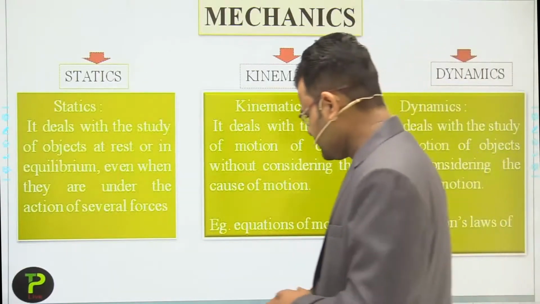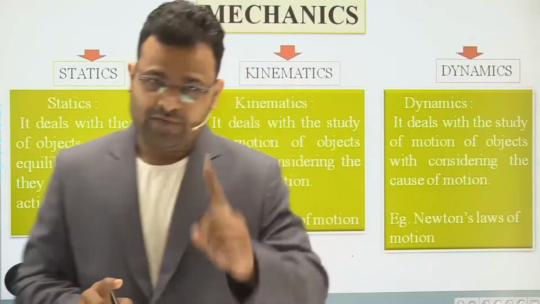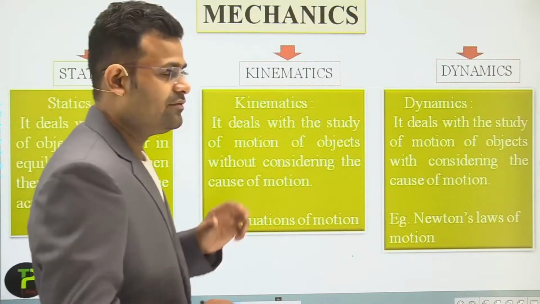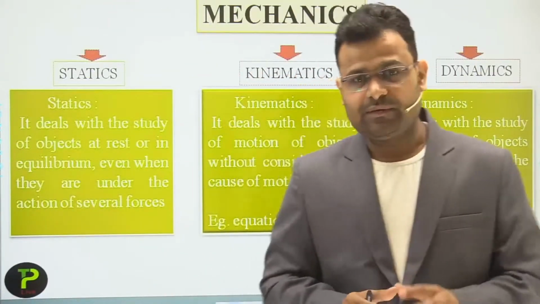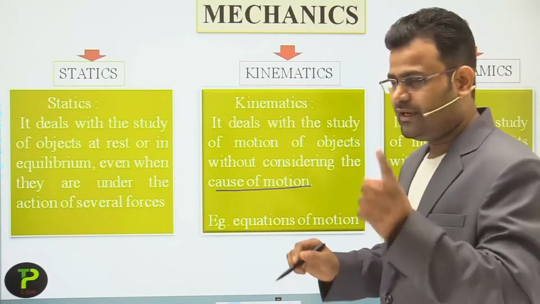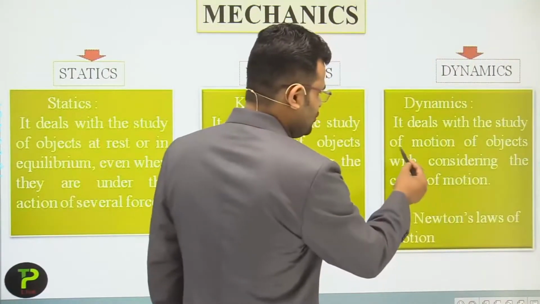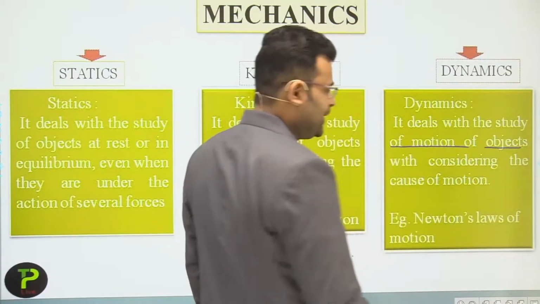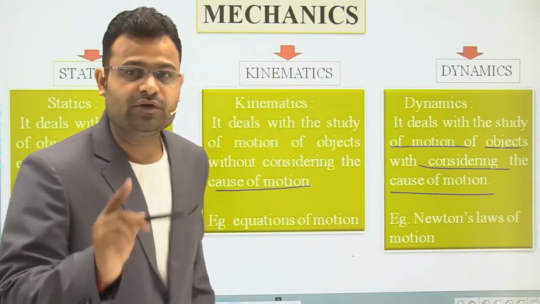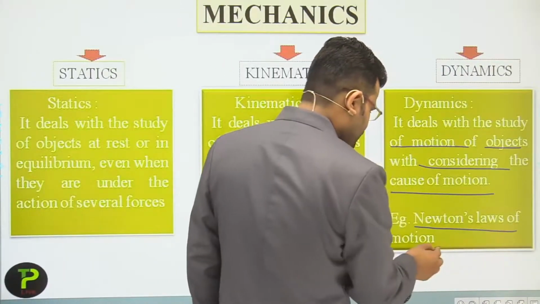Dear students, in dynamics, among all the branches of mechanics, we study the object. First condition is when an object is at rest. Second condition is when the object is in motion but without considering the cause of motion. And the last is when the object is also in motion, but with considering the cause of motion, and the example is Newton's law of motion.